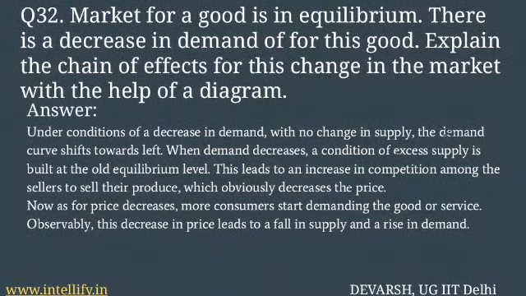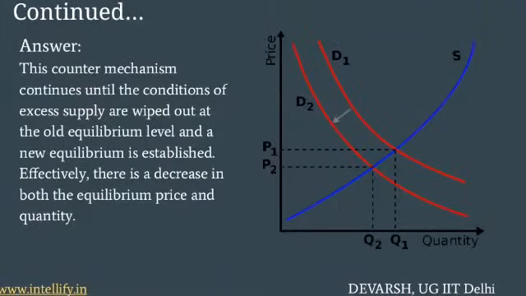Question 32 asks for a chain reaction when demand of a good decreases in the market. A decrease in demand will shift the demand curve towards the left. This results in excess supply at the point of older equilibrium, which results in increase in competition and hence decrease in price. Now, as price decreases, demand would increase as the law of demand holds true, until the excess supply is wiped out. This results in an overall decrease in both equilibrium price and quantity. This can be easily understood via the given figure.